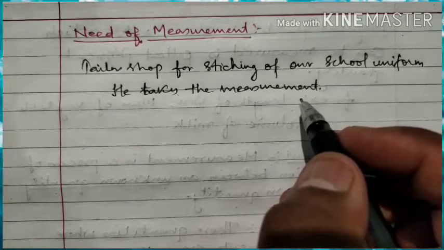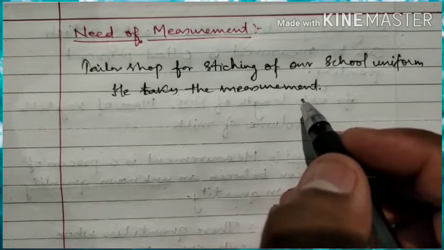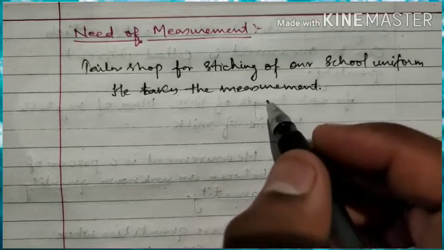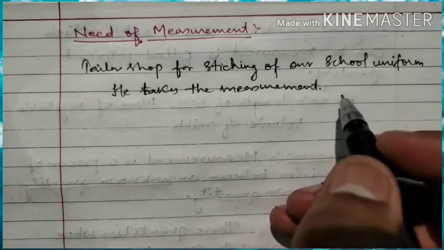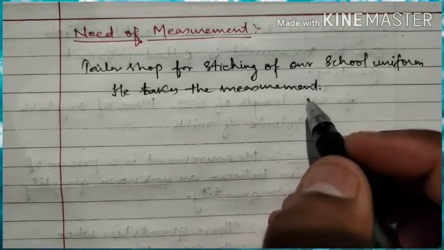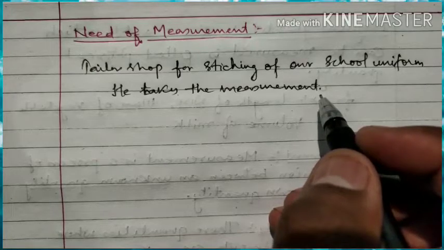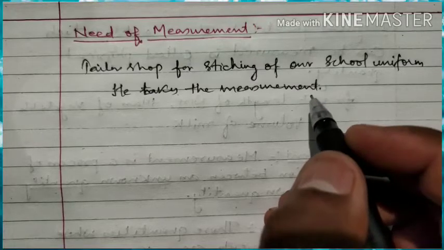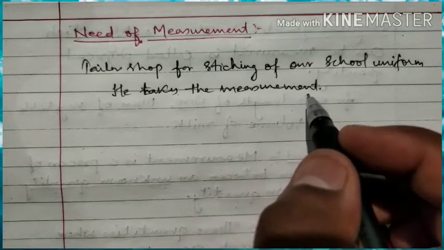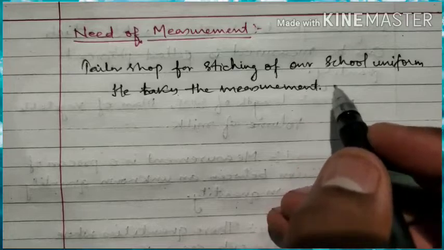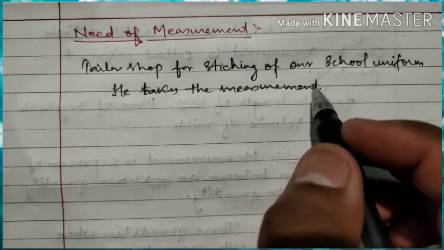The cloth might not fit properly to us. If the tailor does not take the measurement properly, the cloth might be tight or might be loose.